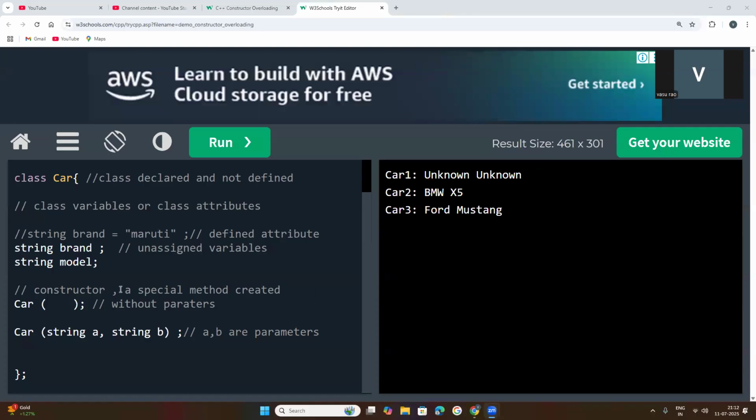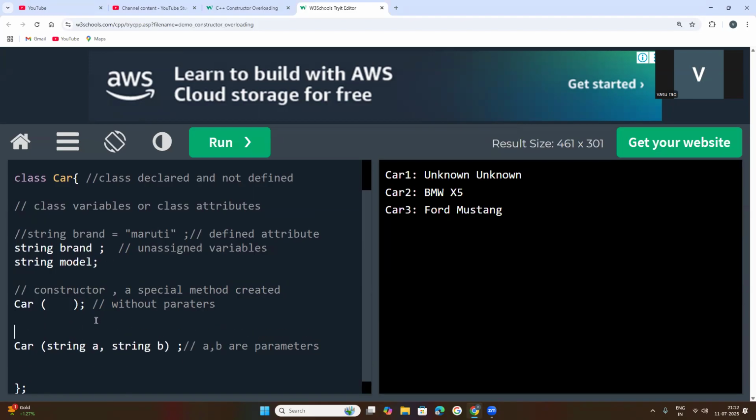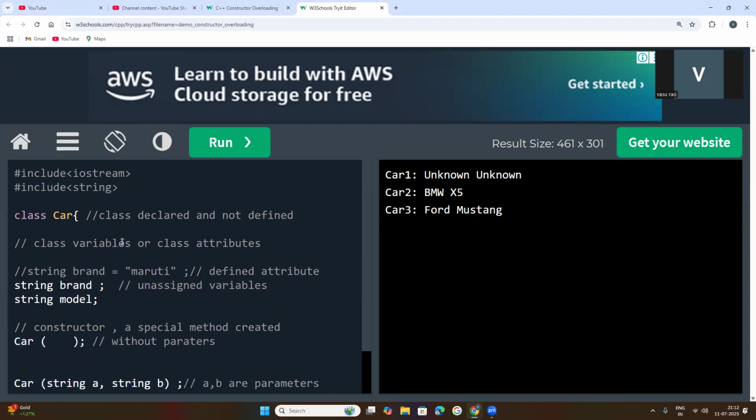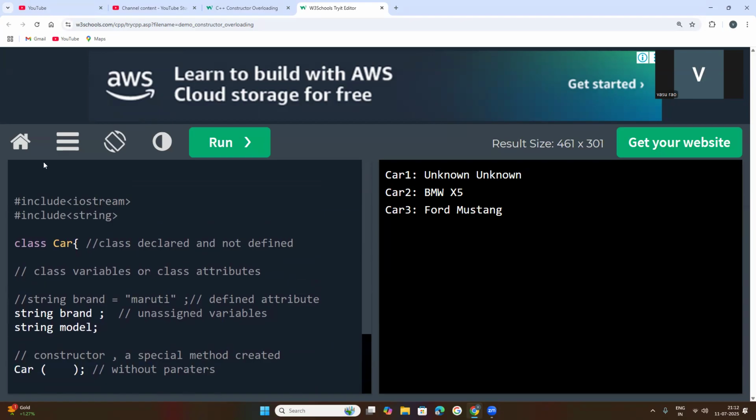So now what happened here? Inside of this first constructor of car, here we have achieved constructor overloading. What is the definition? Today's class is constructor overloading. Understood that? Okay. So I told you that constructor overloading is creating more than one constructor in a class.